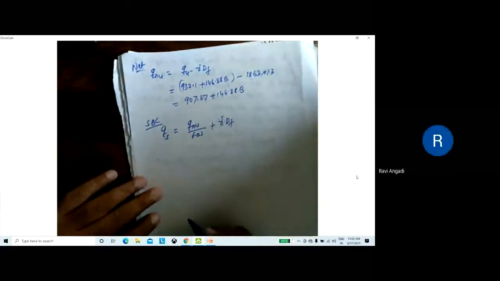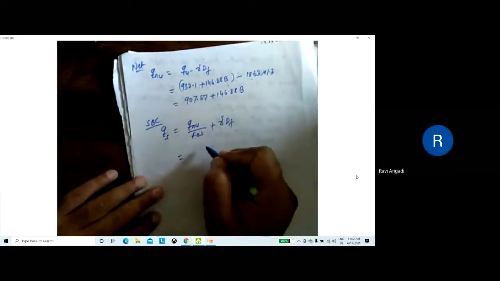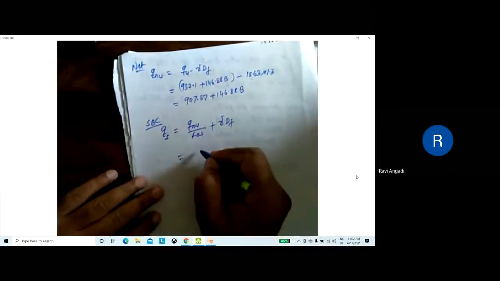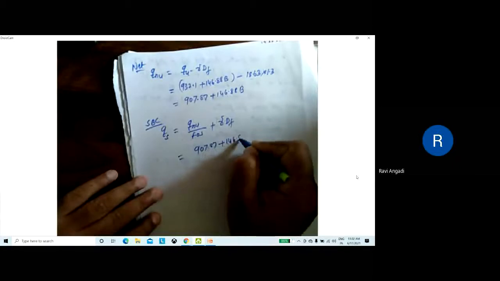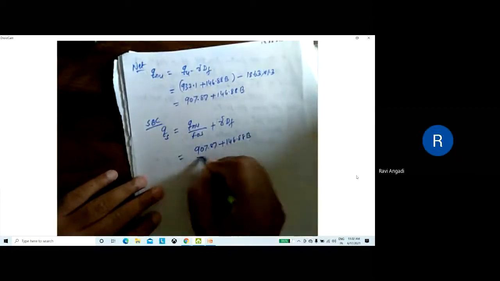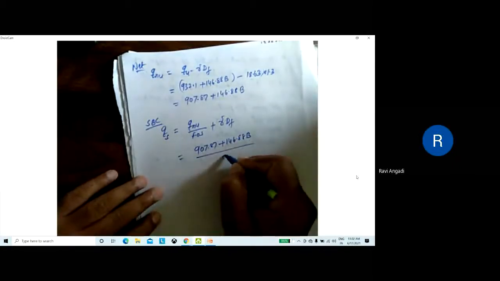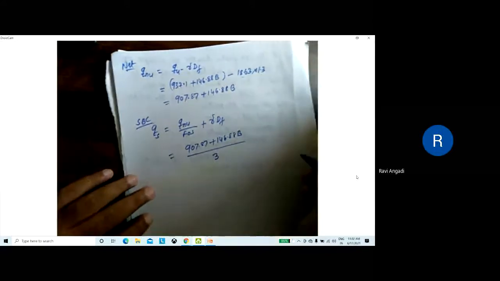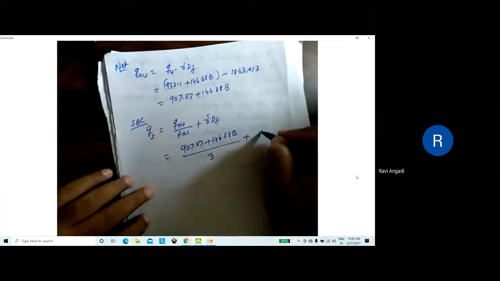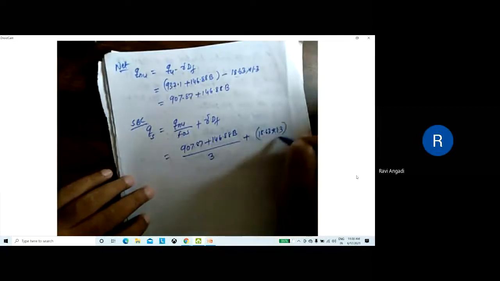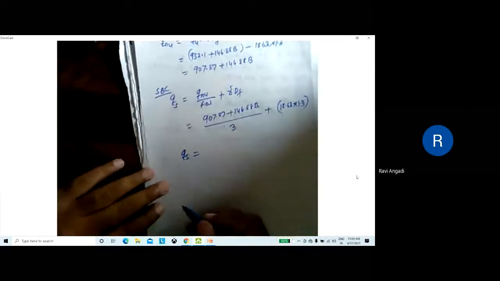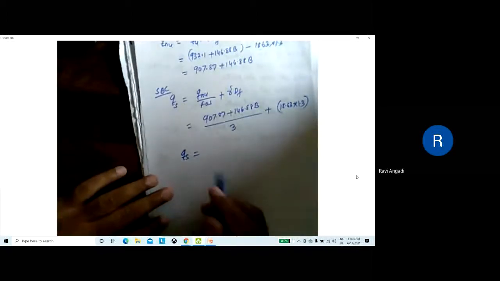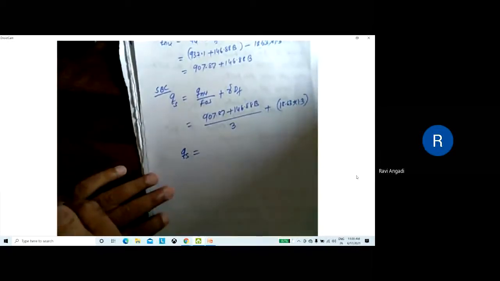Then qnu is 907.87 plus 146.88 B, divided by the factor of safety, given as 3, further plus 18.63 into 1.3. So this is for the safe bearing capacity qs. If you simplify this one, what do you get here for qs? Just simplify and tell me.